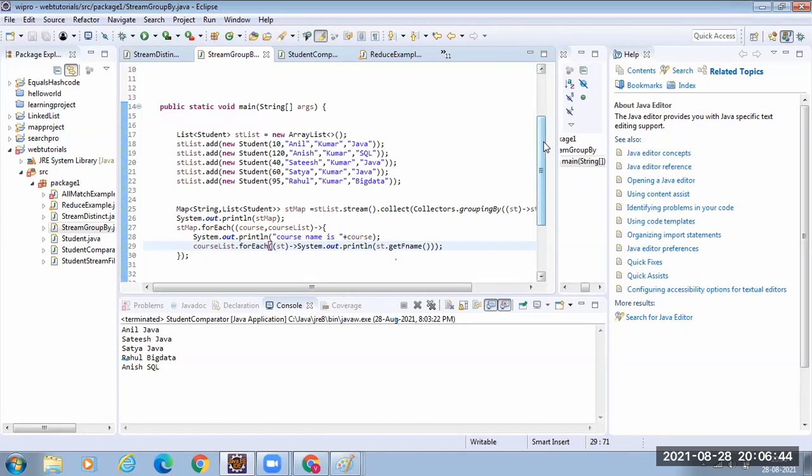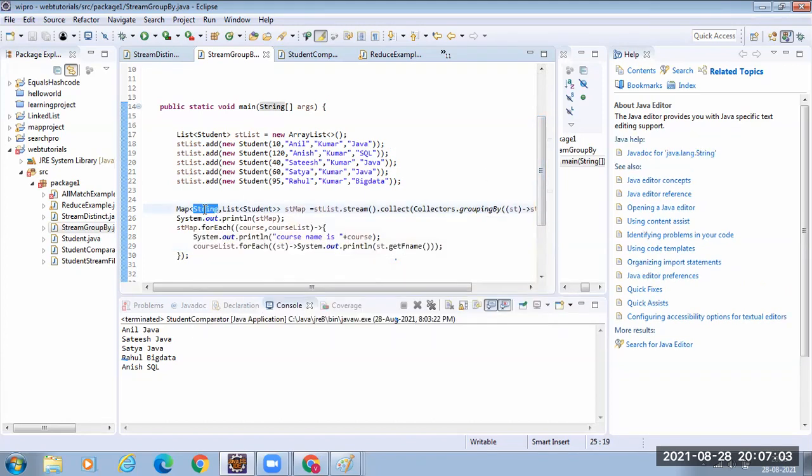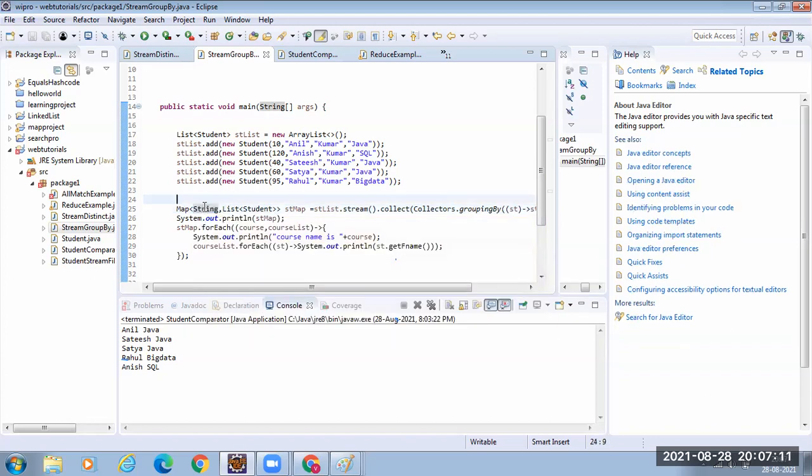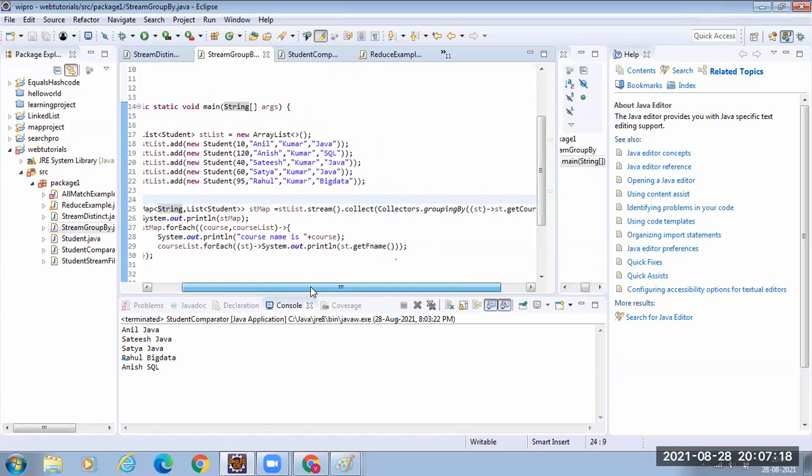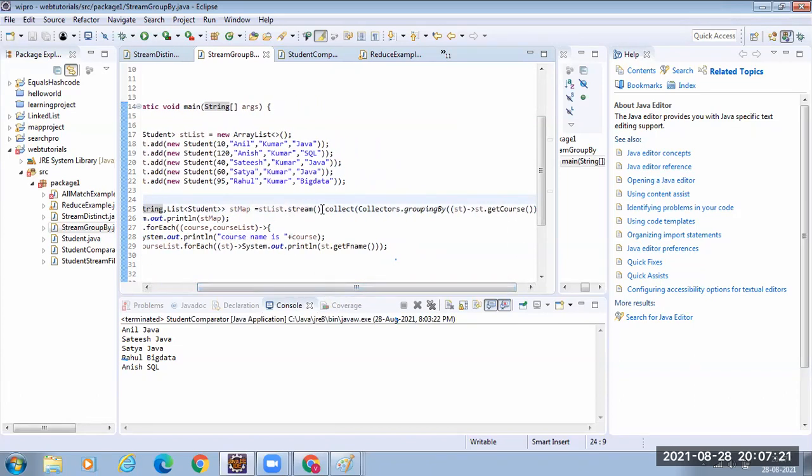That is why the output I want is a map. Map means what? Key and value pair. The key contains the course name and the value should contain the list of students who have opted for that particular course. So the output that I am expecting is a string, which is the key, the course name like Java, and the list of students who opted for Java. Each entry in the map is going to be the course name and the list of students who opted for that course. To achieve that, first convert your stream to a list or map of string.